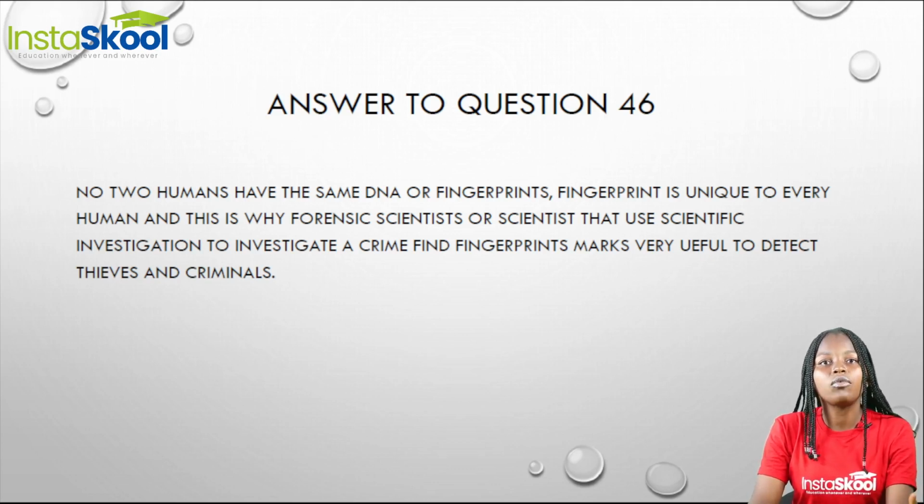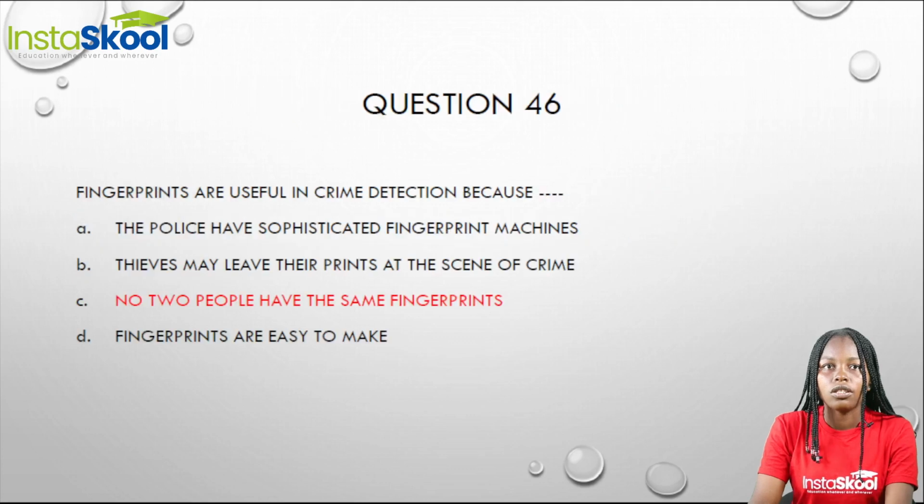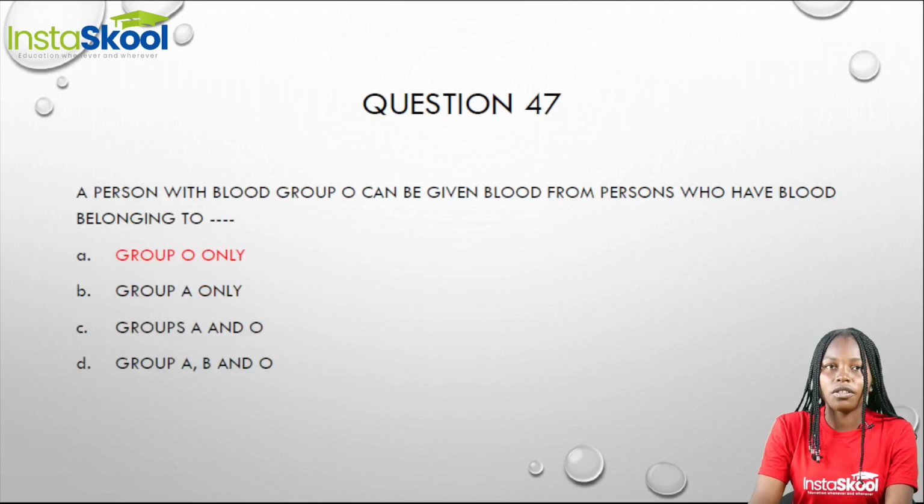And this is why most forensic scientists, that is, scientists that use scientific investigation to investigate a crime, use fingerprints, because it is very useful to detect thieves and criminals. So our answer is option C. No two people have the same fingerprint.